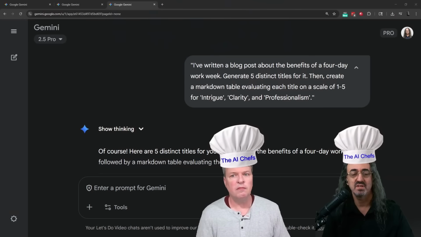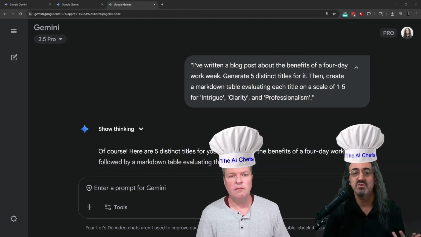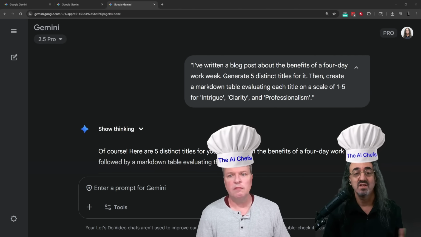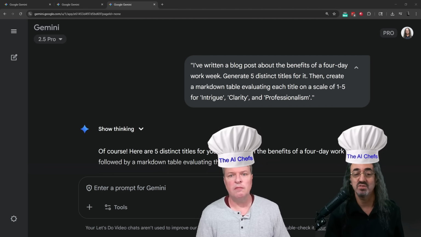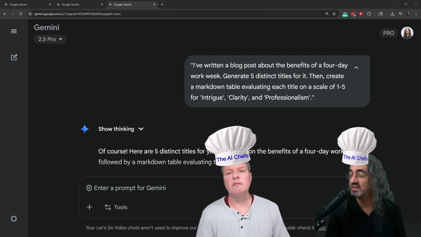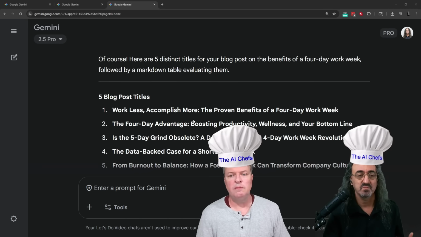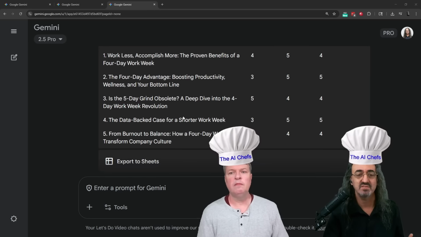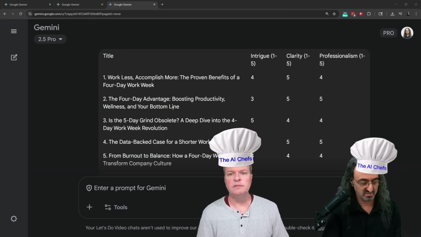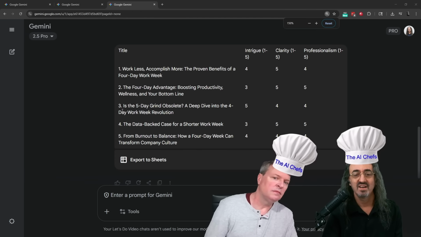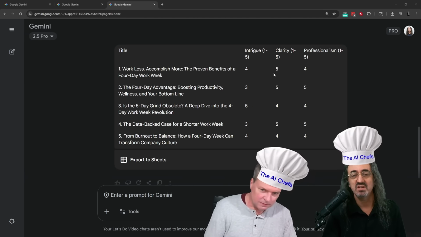in the prompt. So here's an example. I've written a blog post about the benefits of a 4-day work week. Generate 5 titles for it. But then I said, create a markdown table evaluating each title on a scale of 1 to 5 for intrigue, clarity, and professionalism. So give me something to rate it on. So let me scroll up here. It gave me the 5 titles. And for each title, a number for intrigue, clarity, professionalism.